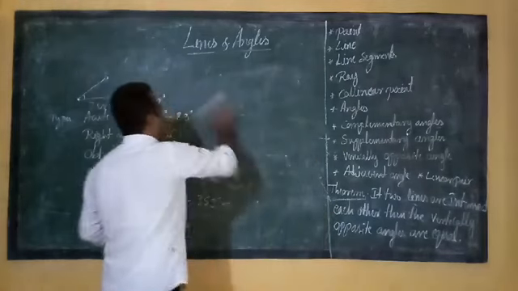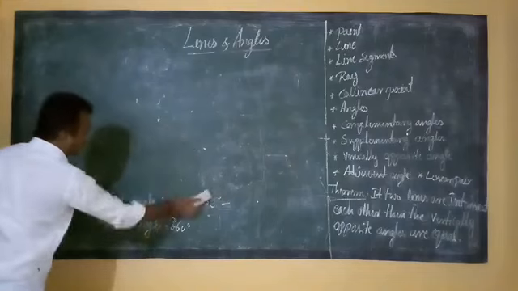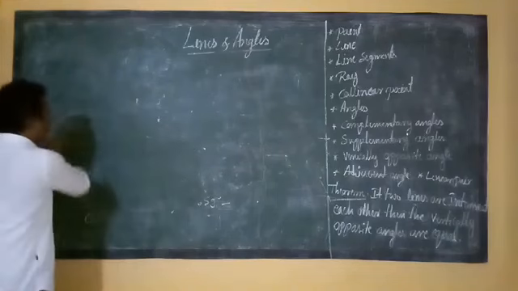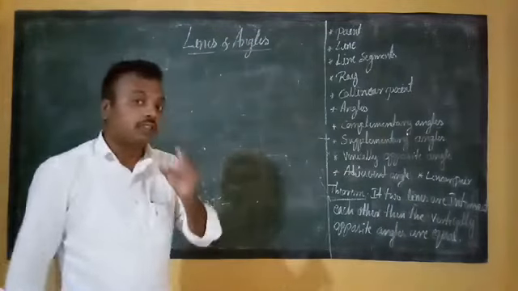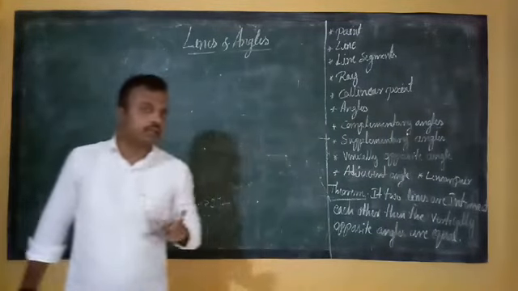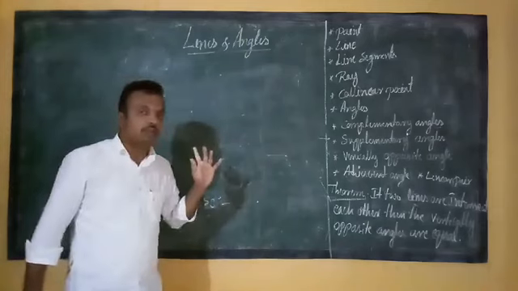Complementary angles. We also studied these angles in last year's classes. Correct? So what do you mean by complementary angles? Complementary angles means the sum of any two angles becomes 90 degree. Then it is called complementary angles.